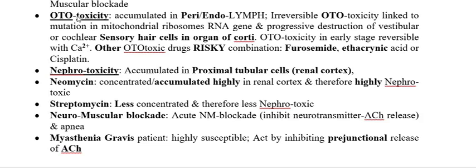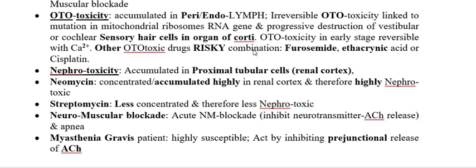And if you administer this aminoglycoside with other nephrotoxic or ototoxic drugs like furosemide, ethacrynic acid, cisplatin, they are also toxic, particularly nephrotoxic. Therefore, we do not administer this aminoglycoside with other nephrotoxic or ototoxic drugs.